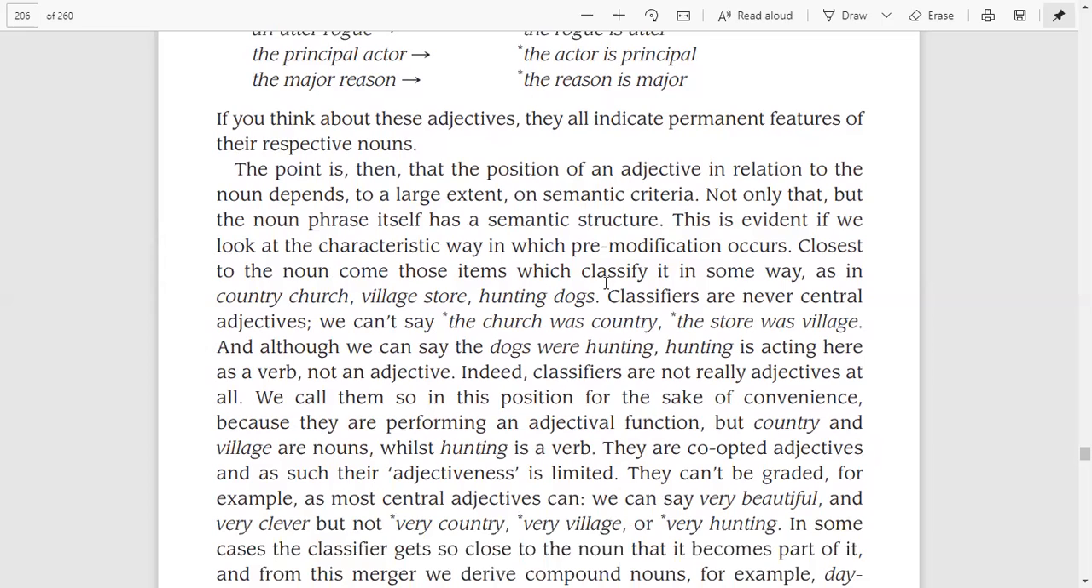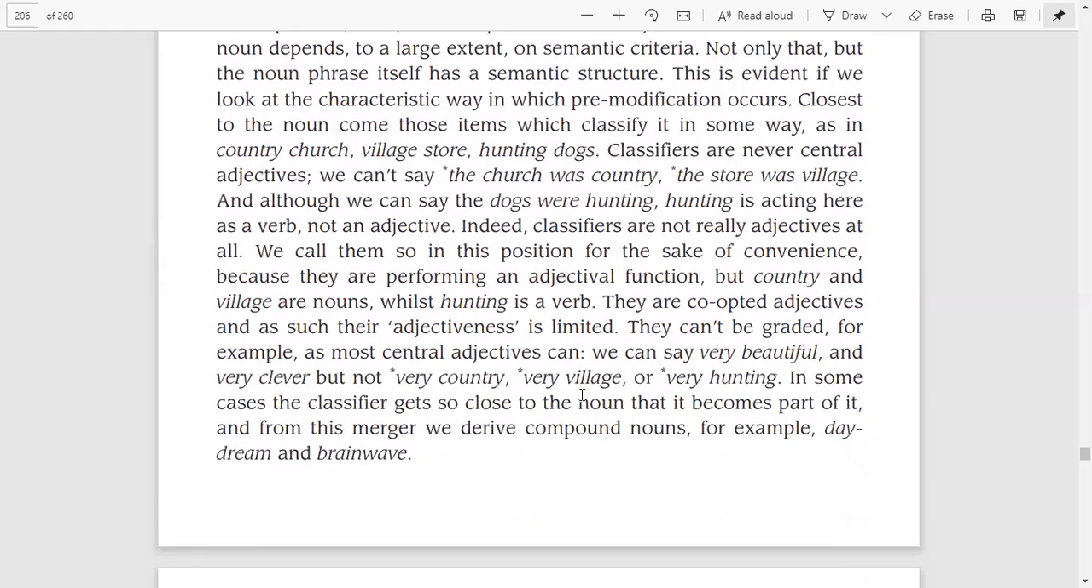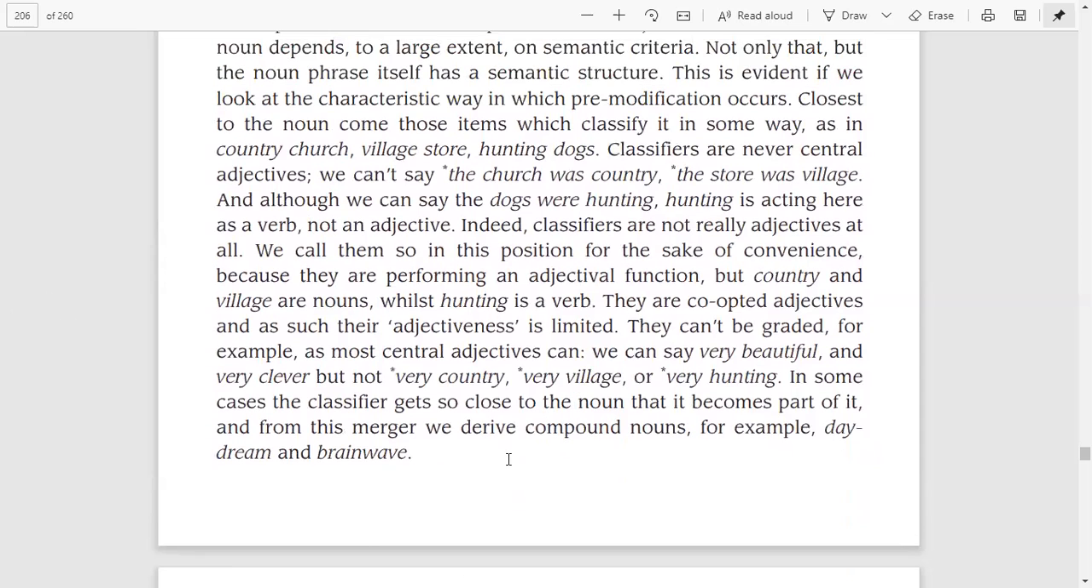And there are also some adjectives which are known as classifiers. They are co-opted adjectives, and their adjectiveness is limited. This adjectiveness cannot be applied in all cases, right? So their adjectiveness is co-opted and is used for some specific cases, and we cannot apply those adjectives in every position. Here are some examples which we have already discussed. And then we also discussed some adjectives which become part of the word and become a compound noun, like brain wave, dream, etc.